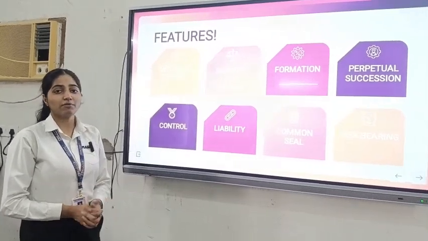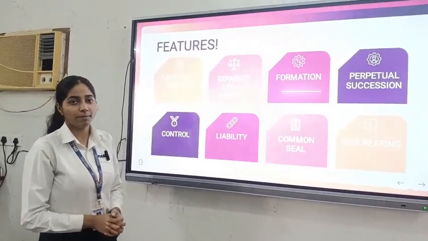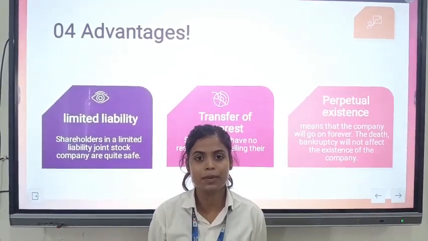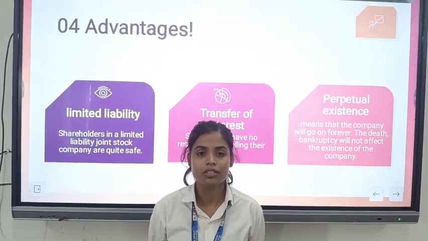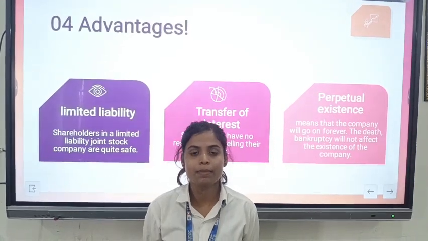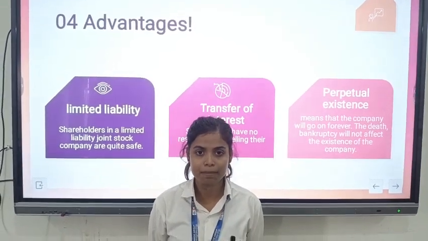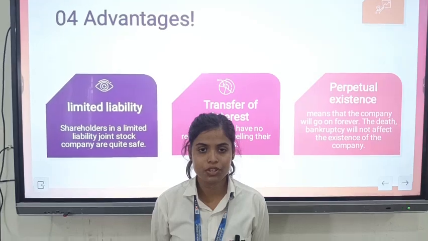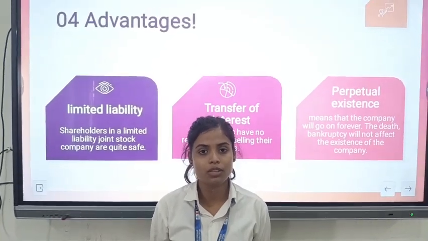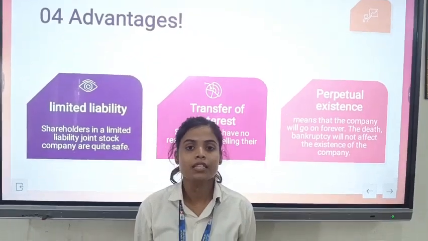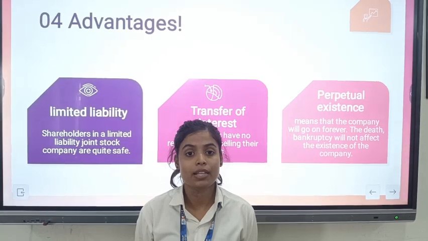And now we are going to see some of the advantages and disadvantages of the company. Now the advantages of joint stock company. The first advantage of joint stock company is limited liability. In joint stock company, limited liability is a key feature that protects shareholders. Limited liability encourages investment in companies as it reduces the risk for individual investors. This concept is one of the reasons why joint stock companies are popular among the forms of organization.